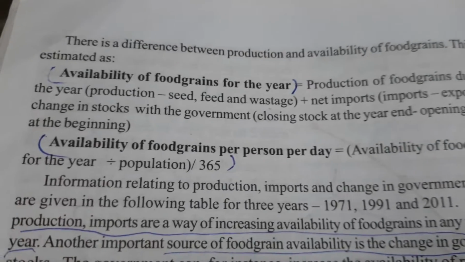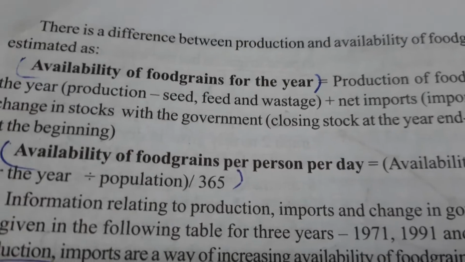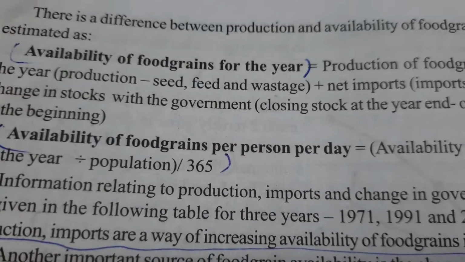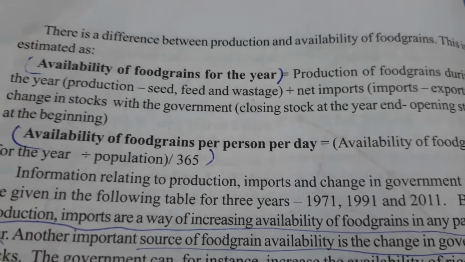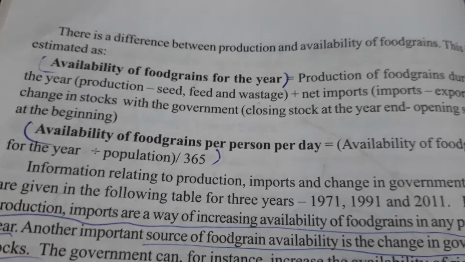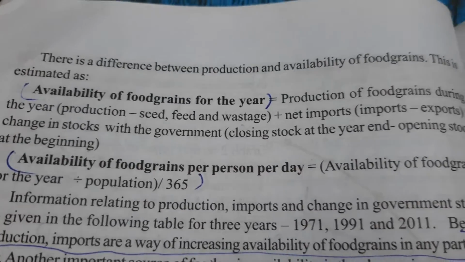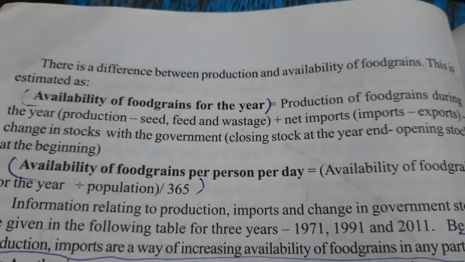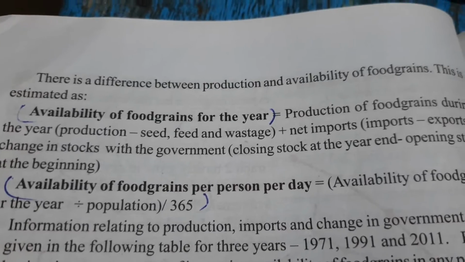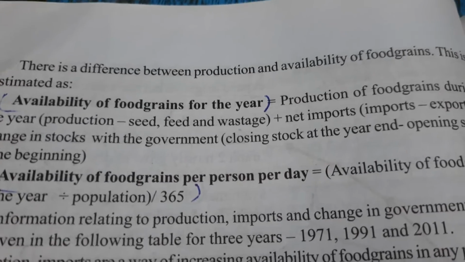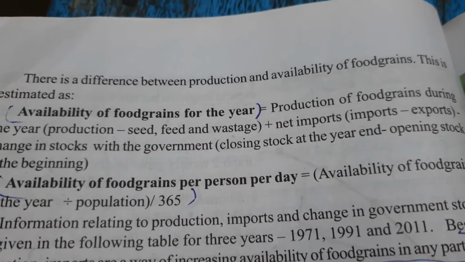Production of food grains in a particular year. How much food grains are produced in a year? This should be production minus seed, feed and wastage. However much the farmers produce, all is not utilized. From this produce, they keep some amount for seed for the next year. Some food grains are kept for the animals as feed and some are wastage. So in the total production, we have to subtract seed, feed and wastage.